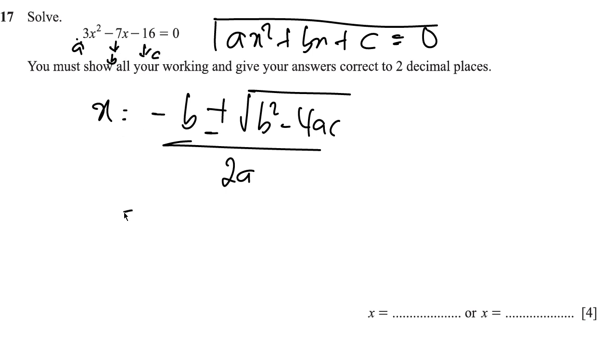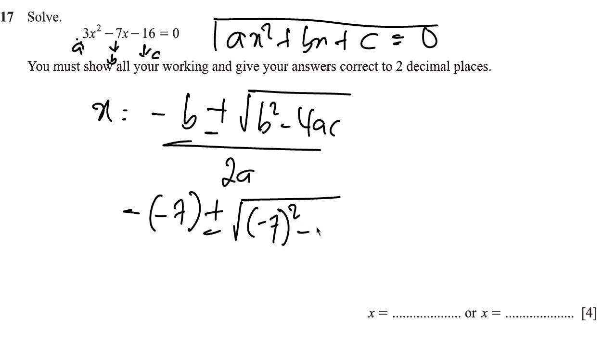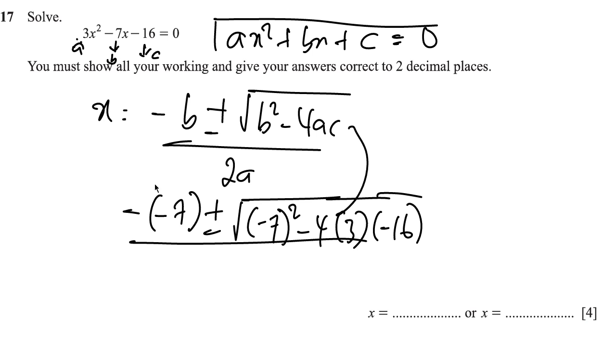So we can simply substitute. So b is negative 7. So we have negative of negative 7 plus or minus the square root of b, which is negative 7 all squared, minus 4 times a. What's a? 3 over here. And then c, which is negative 16. Then all over 2a, right?